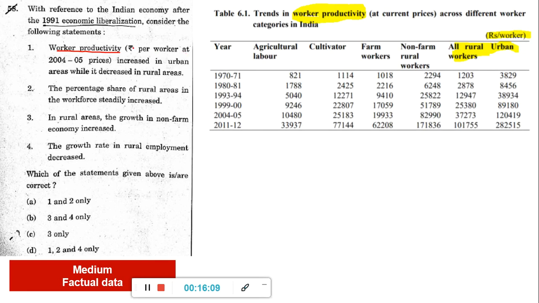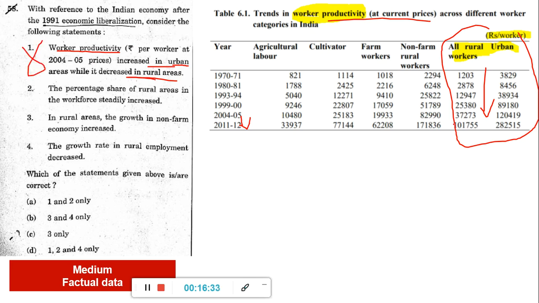Worker productivity per worker 2004-5 prices increased in urban areas while it decreased in rural area. Okay, so this, if you see worker productivity current prices, if you go and see, this is the rural and urban thing, both have increased, okay, over the time. So 2004-5, it's given here. Okay, so it has increased. Okay, so this is telling increased in urban, decreased in rural. So this is a wrong statement. Okay, because both it has increased.